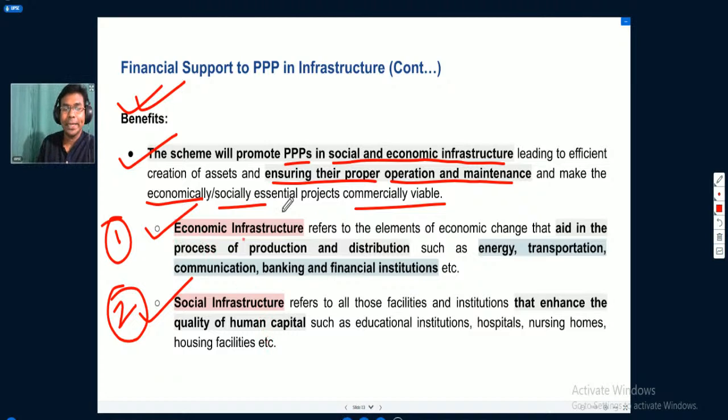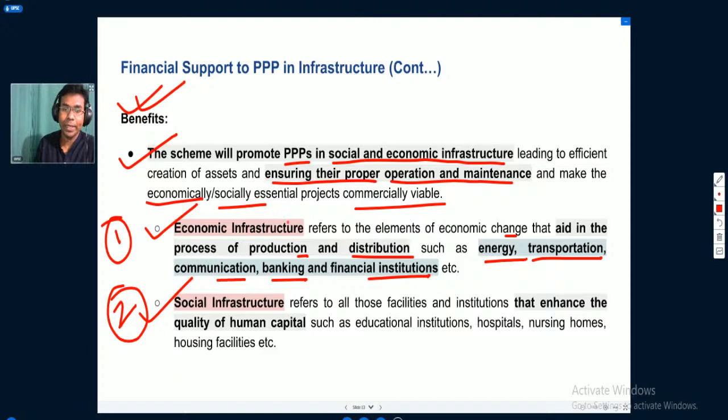You should remember these definitions. Economic infrastructure refers to the elements of economic change that aid, meaning assist or help, in the process of production and distribution, such as energy, transportation, communication, banking, and financial institutions.